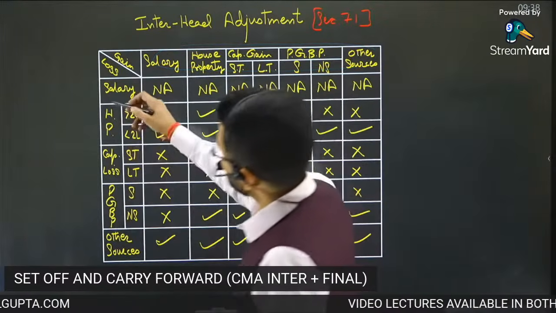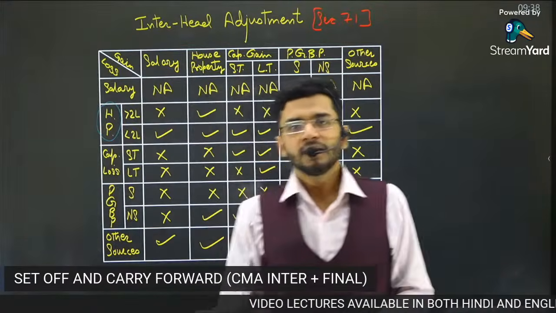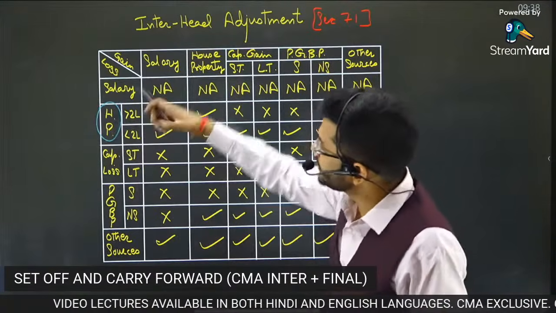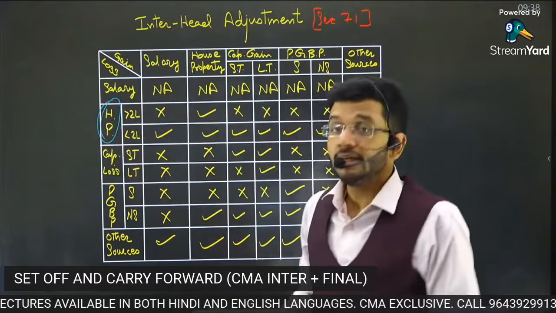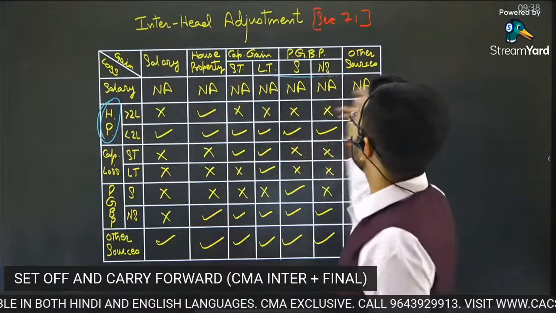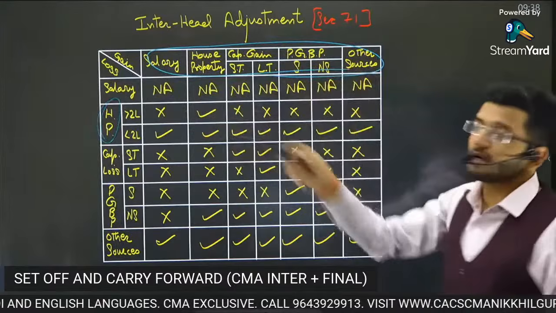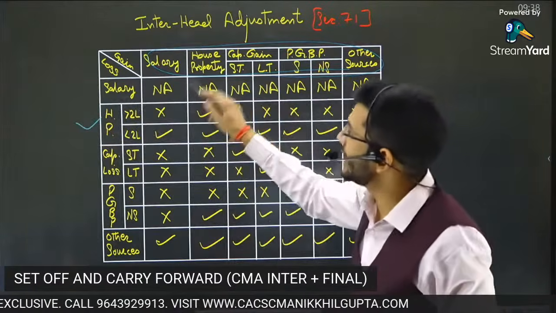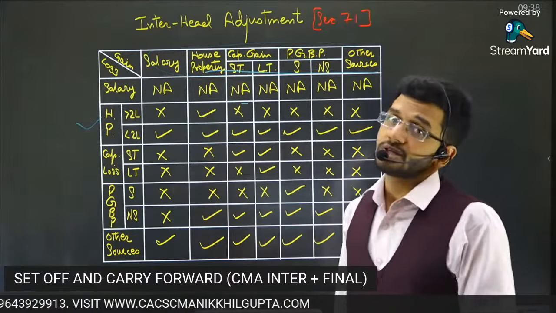Principle number 2, house property loss. There is a loss from house property. If there is a loss from house property, can that loss be adjusted against gains of any other head? That is the question under consideration.